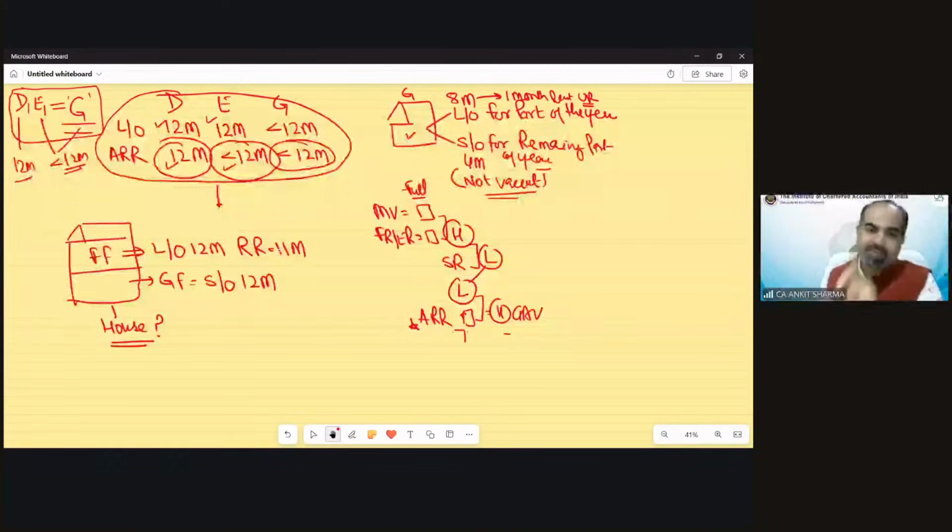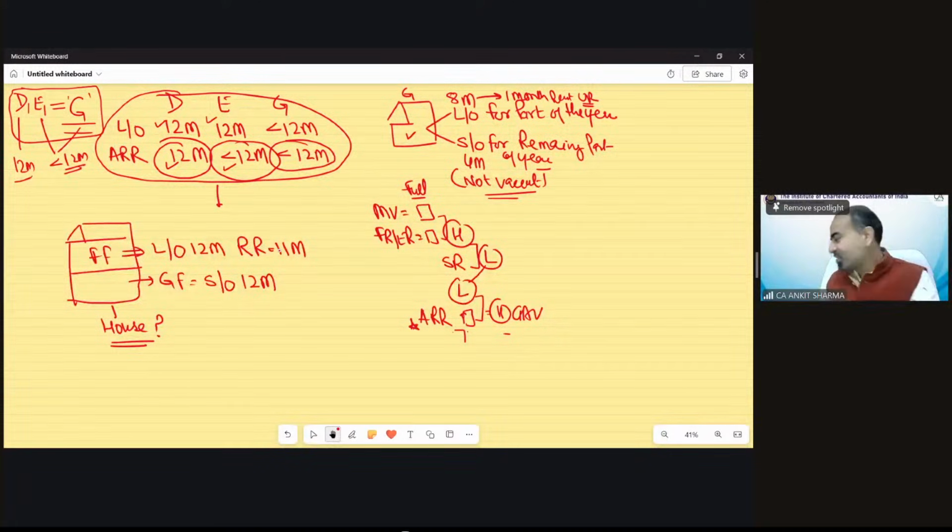This is not the F case. I don't ask anything which I did not teach yet. So A, B, C, D, E or G, except F. You have to tell which case is going to be applicable, or how do we need to solve this question. Urmila is saying G.